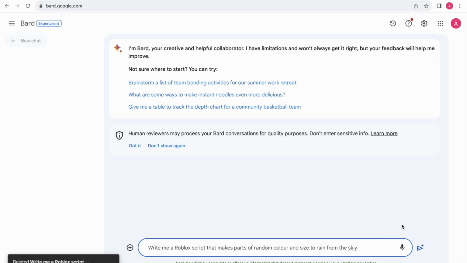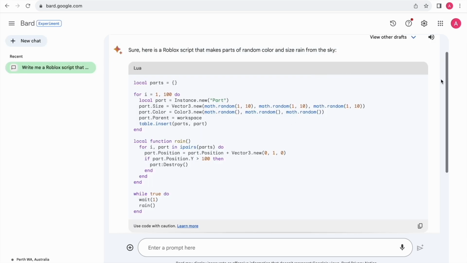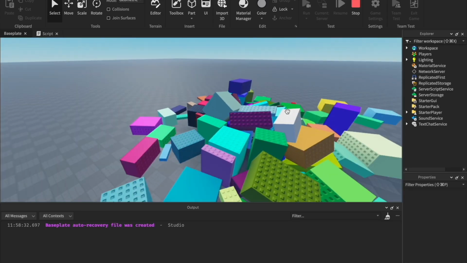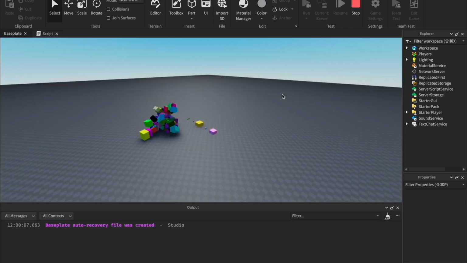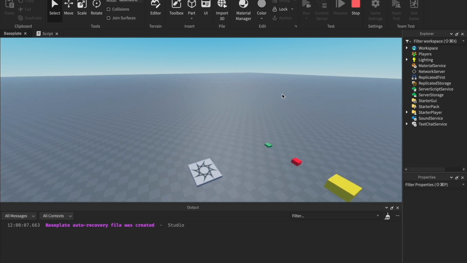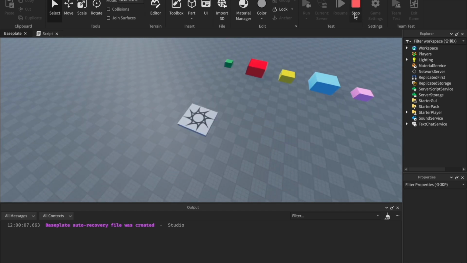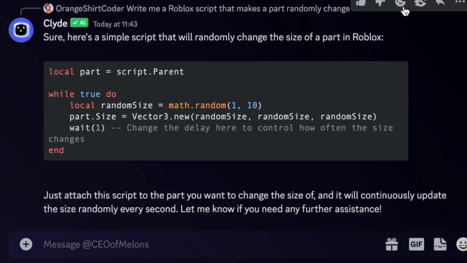Next, let's ask Google Bard, and I misspelled sky in the ChatGPT prompt, so hopefully that didn't mess it up. Here is Google's script. Let's copy it. Okay, so it kind of just spawned a bunch of parts. The code does sort of work if I change some values, but I don't know, it doesn't really look like rain to me. Next, let's ask Discord Clyde.